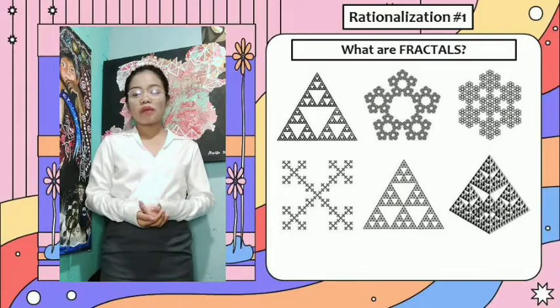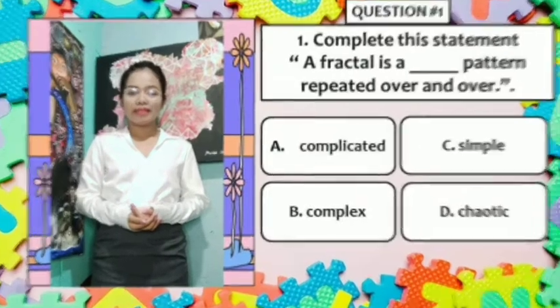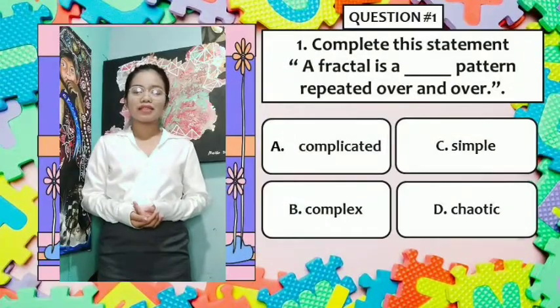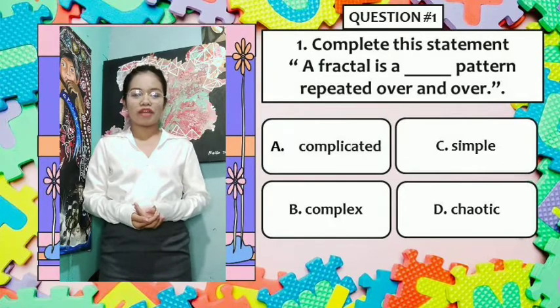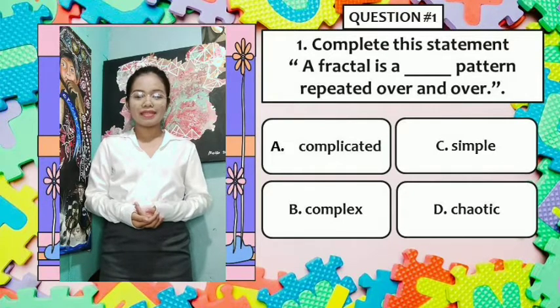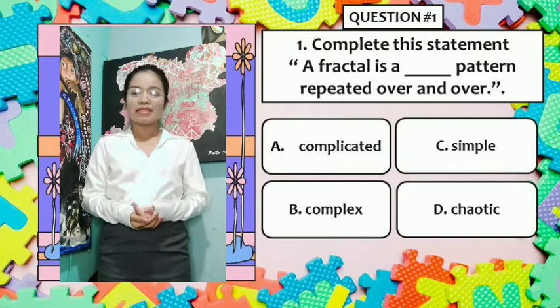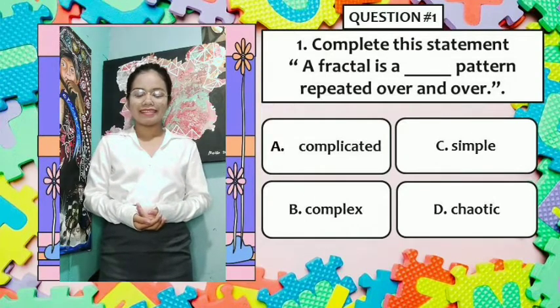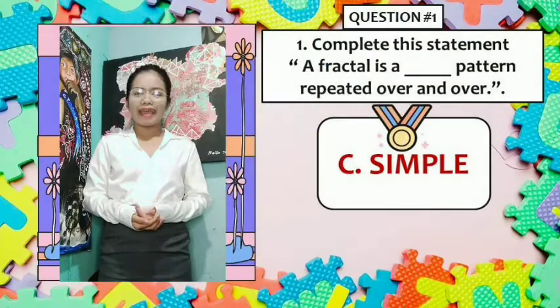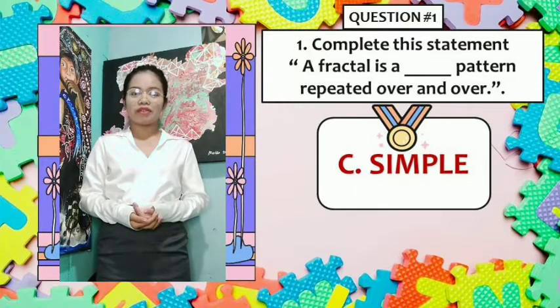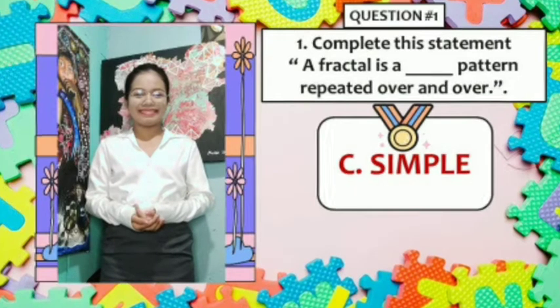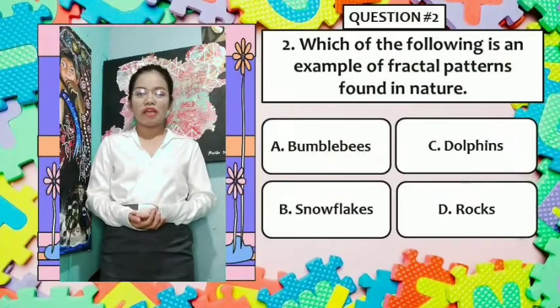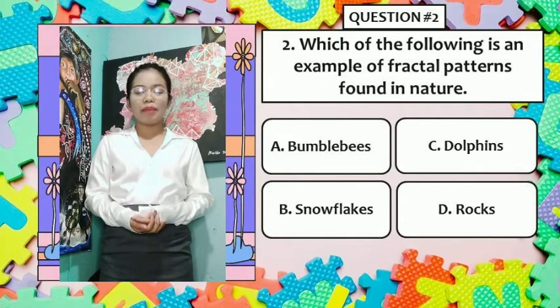So going back to our question number 1, complete this statement. A fractal is a blank pattern repeated over and over. So is it chaotic? Is it complex? Or is it complicated? So the correct answer for question number 1 is simple. Again, a fractal is a simple pattern repeated over and over. Moving on to our last question. Which of the following is an example of fractal patterns found in nature?